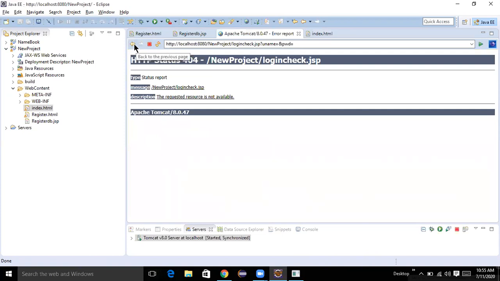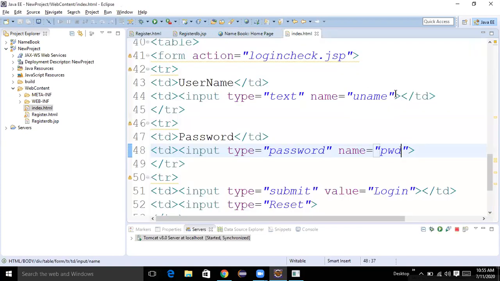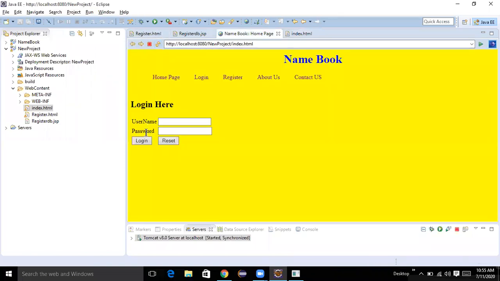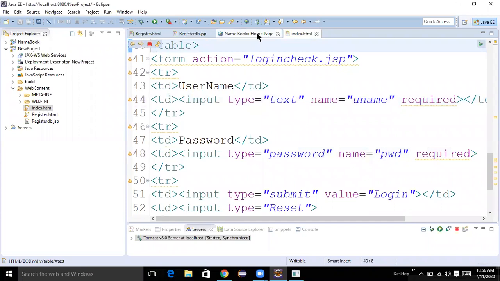That's why it's going to the next page. So simple JavaScript you can write is required. Required. That's all. Then we'll check. Then fill. Very good. And as well as for password also, required. Then we'll go to the page.